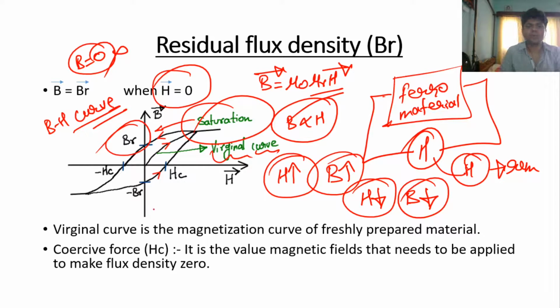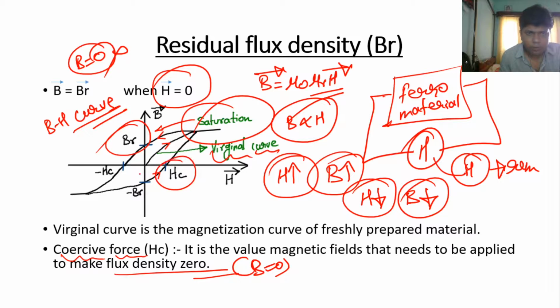Right. Now here, what is coercive force? Coercive force is the value of the magnetic field that needs to be applied to make the flux density 0. Okay, now here we have positive residual flux and negative residual flux.